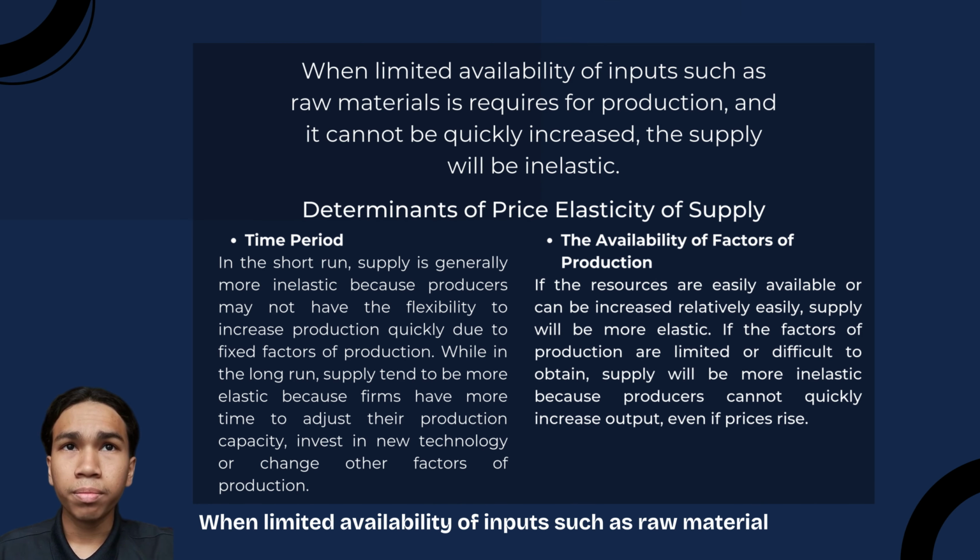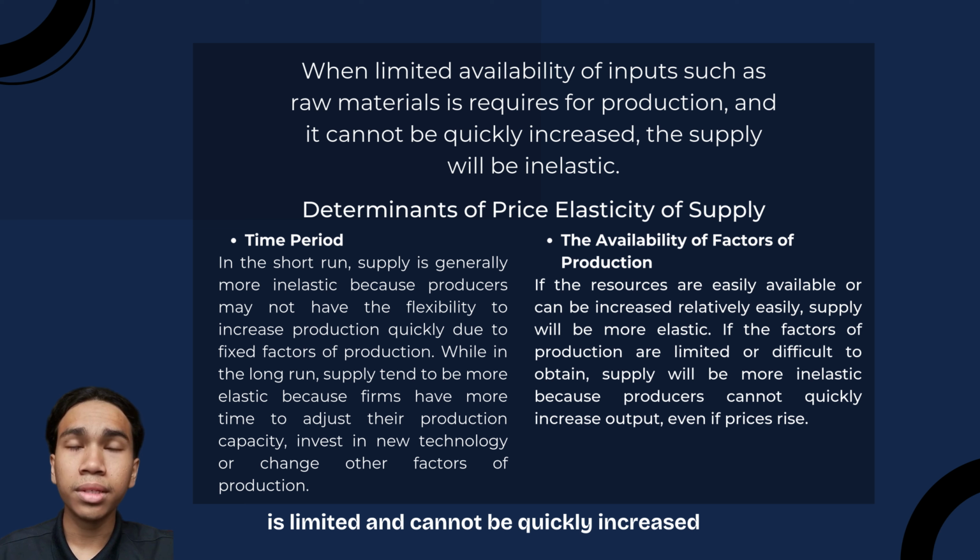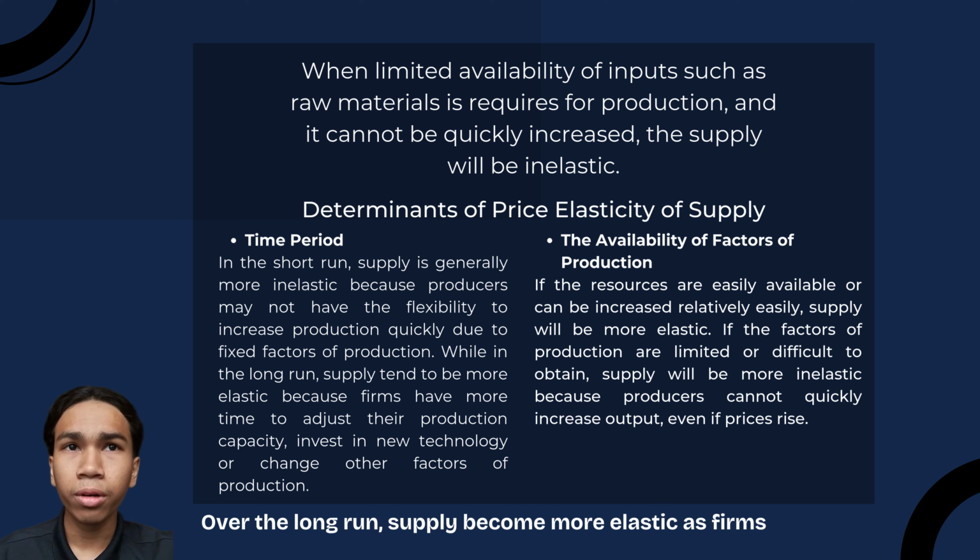When the availability of inputs, such as raw materials, is limited and cannot be quickly increased, the supply of goods or services becomes inelastic. Let's look at the determinants of price elasticity of supply. First, time period. In the short run, supply tends to be more inelastic. This is because producers may lack the flexibility to adjust production quickly due to fixed factors of production. Over the long run, supply becomes more elastic as firms have time to expand their production capacity, invest in new technology, or make changes to other factors of production.